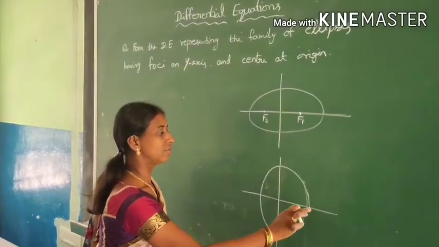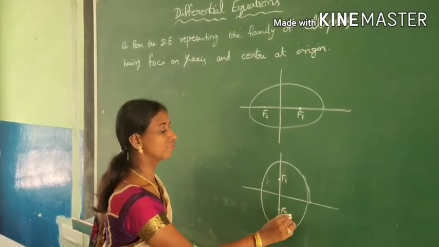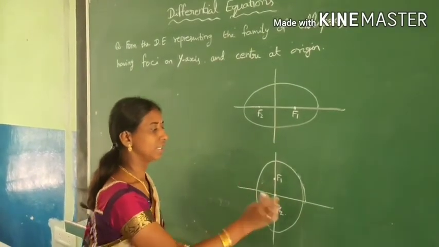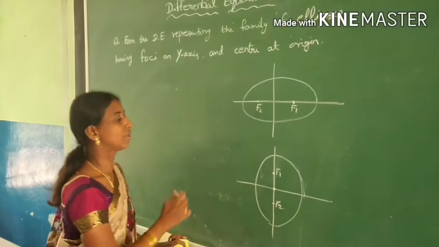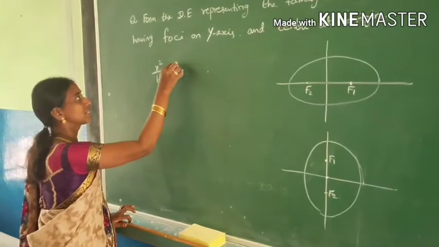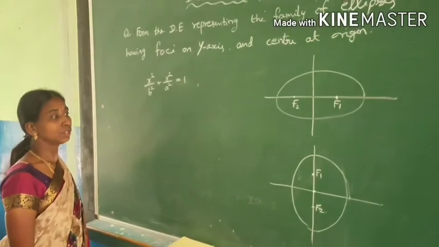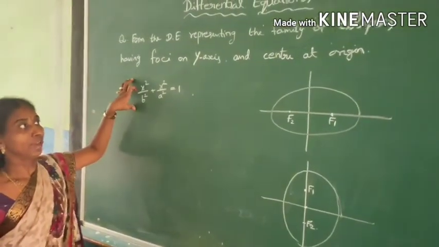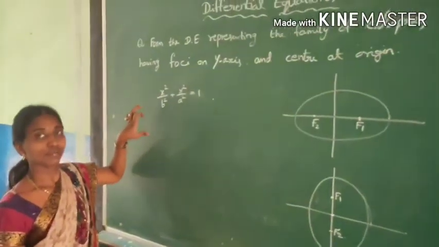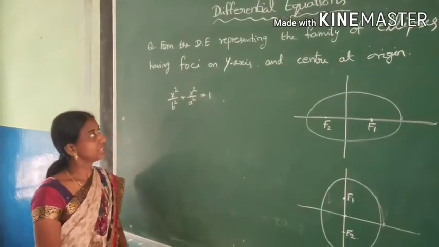In this case, we have the foci on the y-axis, and the center at the origin. This is the center of the ellipse. For this, the standard form of the equation is x square by b square plus y square by a square is equal to 1. Now what is the differential equation for this family of ellipses? We are going to find it now. First of all, simplify this equation, then later we shall find the differential equation.